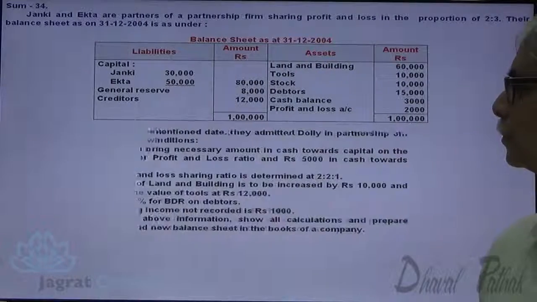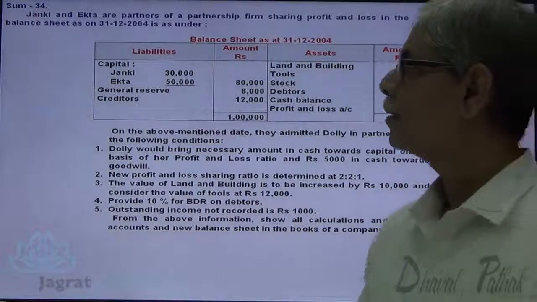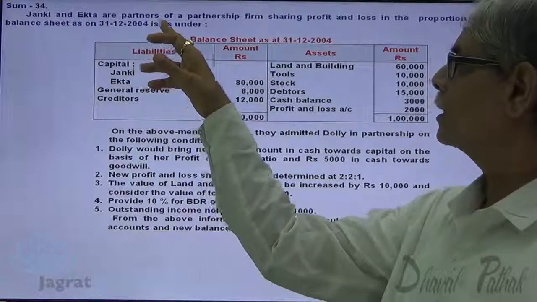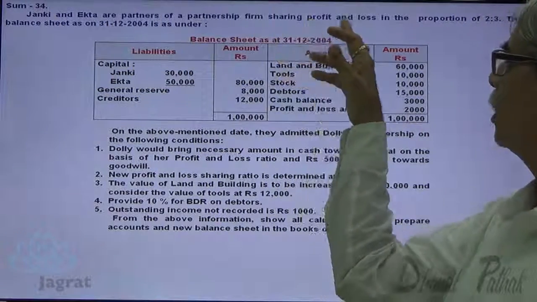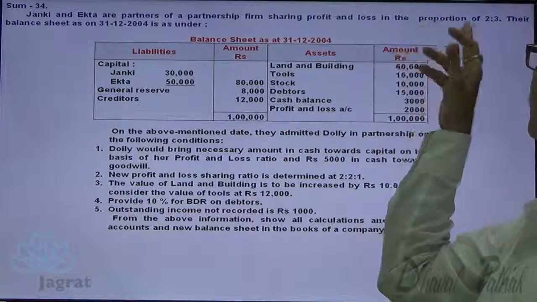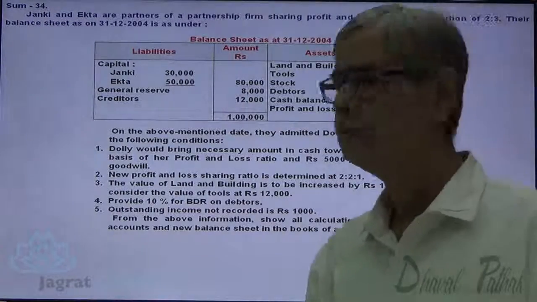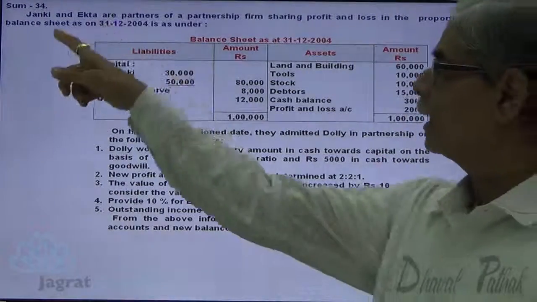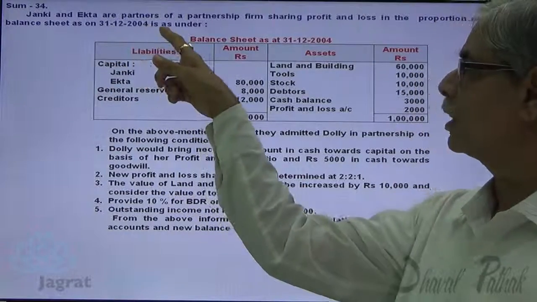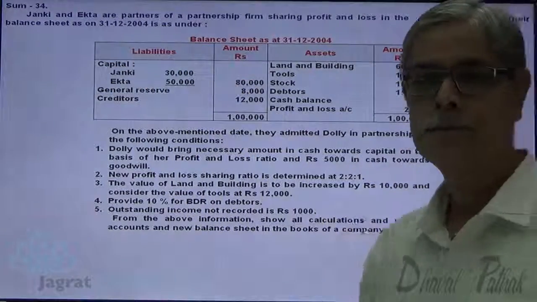Today, I wish to start with one sum on partnership admission. Just observe the sum on the screen. Janki and Ekta are partners of a partnership firm sharing profit and loss in the proportion of 2:3. Their balance sheet as on 31st of December 2004 is as under.